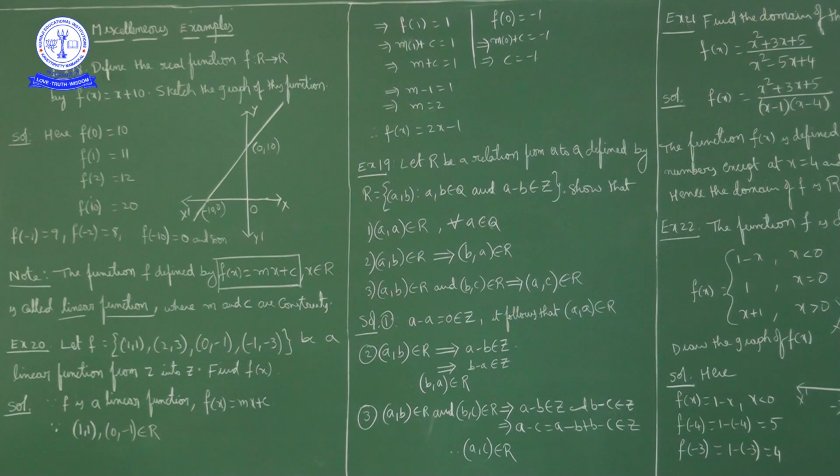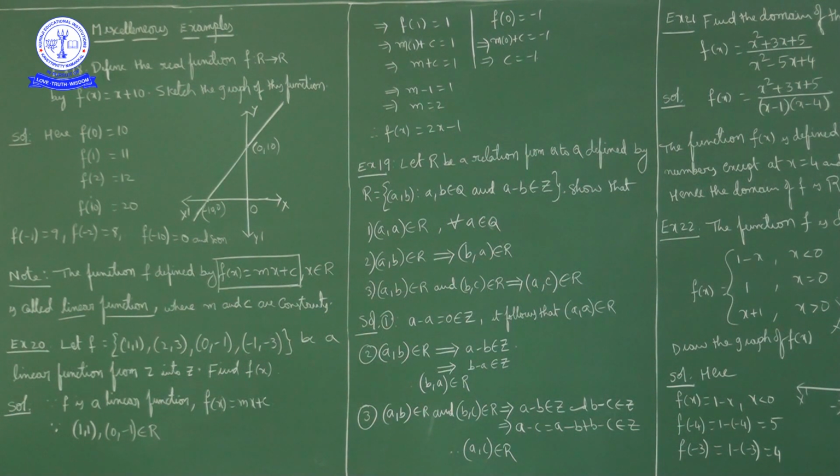Next, example 19. Let R be a relation from Q to Q. A relation is defined from rational numbers to rational numbers. How is it defined? R contains the ordered pairs a comma b, where a and b are rational numbers and a minus b is an integer. That means first element minus second element. In every ordered pair, if first element minus second element is an integer, then those elements belong to the relation.